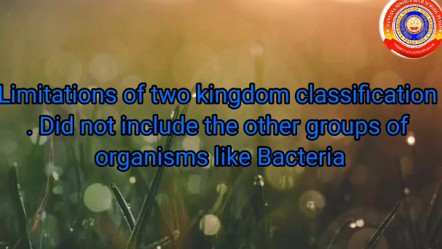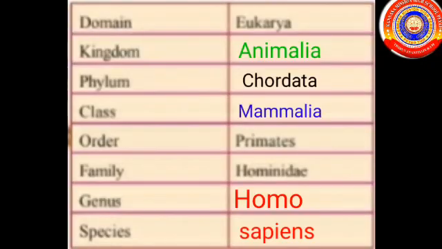Children, let's discuss the limitations of 2 kingdom classification. In this classification, it did not include other groups of organisms like bacteria. This is the various levels of classification of human beings based on the 6 kingdom classification. Here human beings are included in the domain Eukarya, kingdom Animalia, phylum Chordata, class Mammalia, order Primates, family Hominidae, genus Homo, species sapiens.